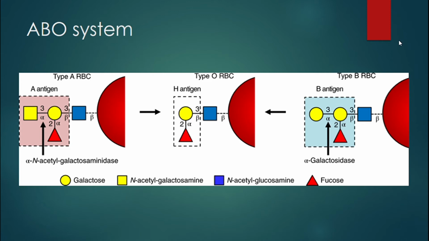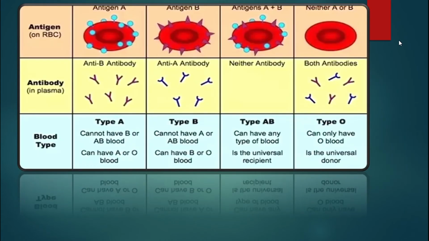Okay, now see the chart of antigens and antibodies of the ABO system. If your blood is O, means no antigens are present in your body, neither A nor B, then your body will make both antibodies, antibody A and antibody B.